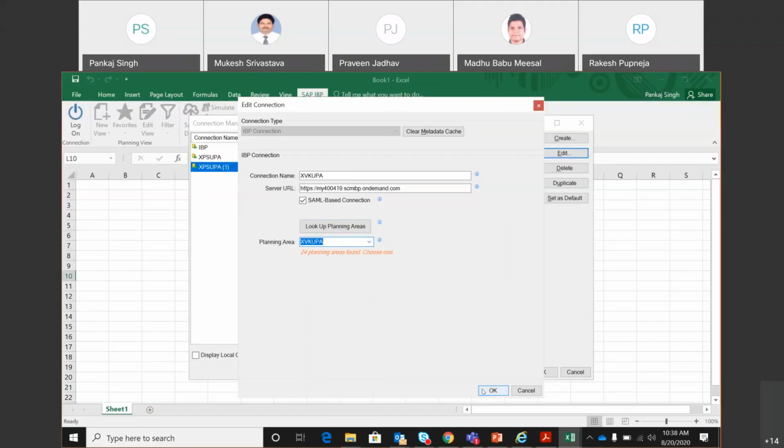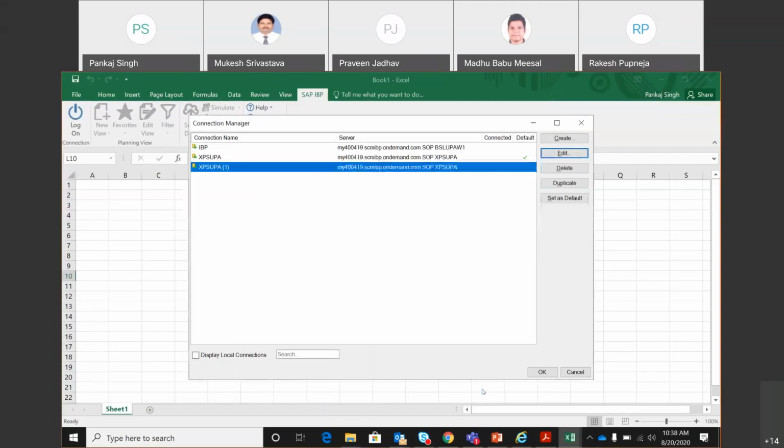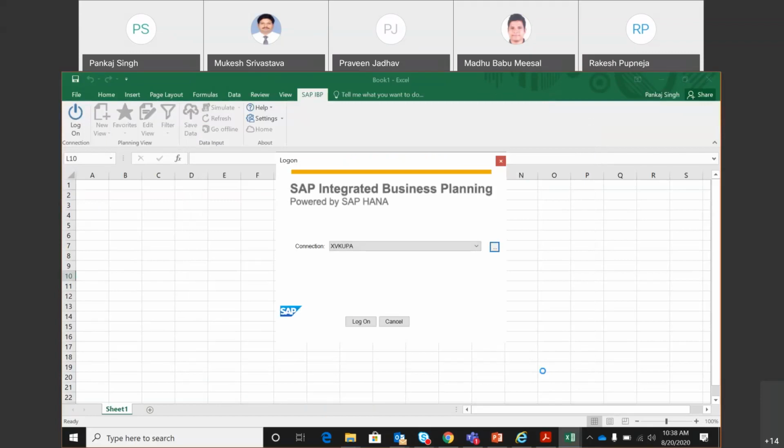Okay. So I'm logging into this planning area, which Vikas created.